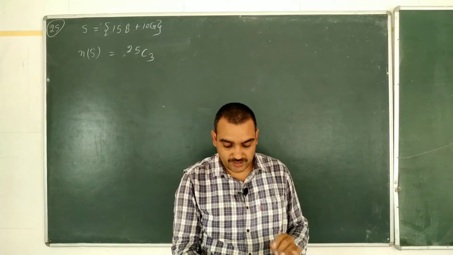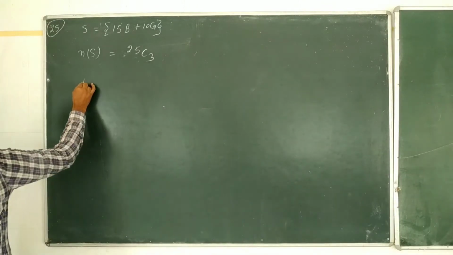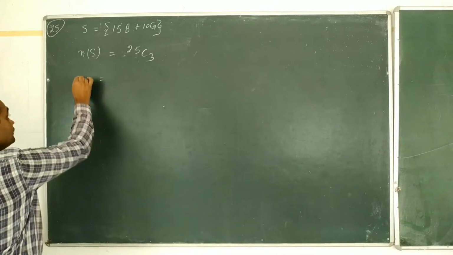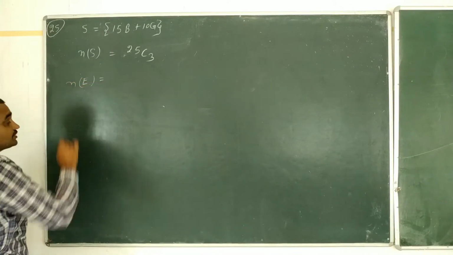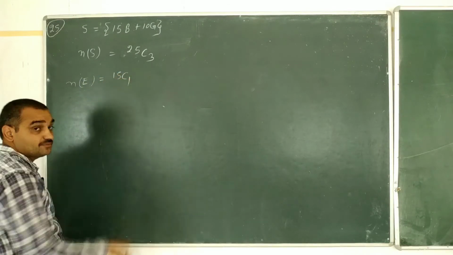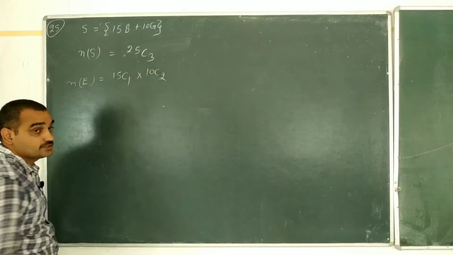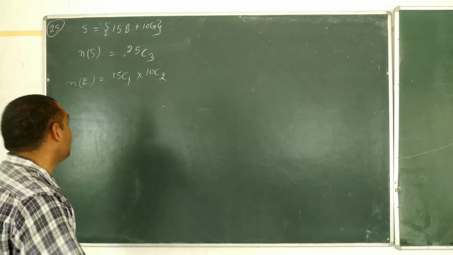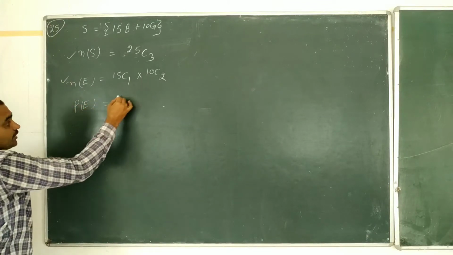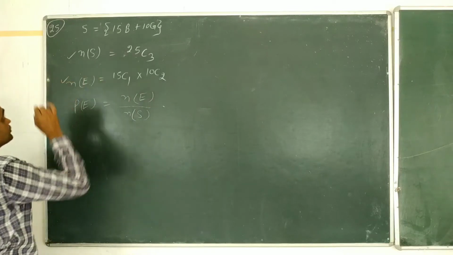The probability that 1 girl and 2 boys are selected. Our event says we have to select 1 boy and 2 girls. So the number of ways in which 1 boy can be selected out of 15 boys is 15C1, and 2 girls out of 10 girls is 10C2. And we can now easily find the probability of our event just by dividing the number of elements in the event by the number of elements in the sample space.